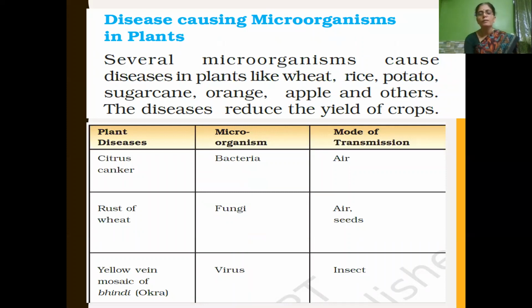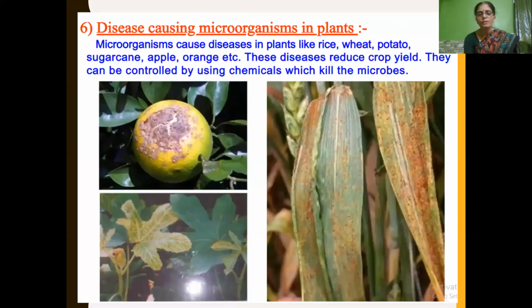air. Wheat, the plant disease is rust and caused by fungus. Mode of transmission is air and seeds. And yellow vein mosaic of bindi caused by virus, and mode of transmission is insect. So all these you can see, rust, it is like the color of rust, isn't it? So this way microorganisms cause diseases in plants, which leads to reduction in crop yield. And how can it be controlled? By using chemicals which kill the microbes.